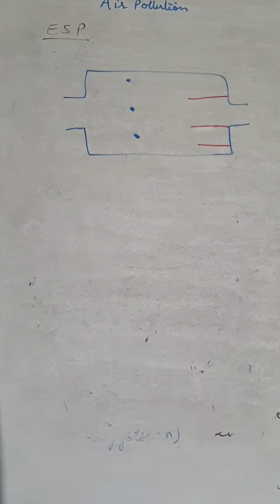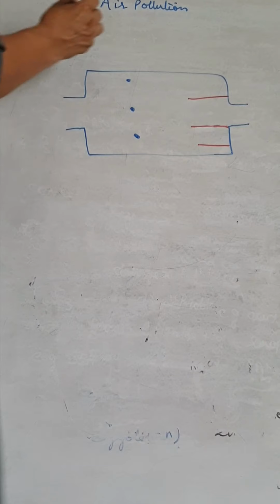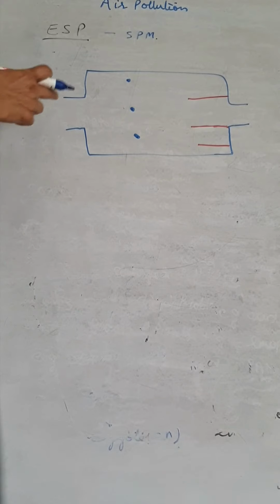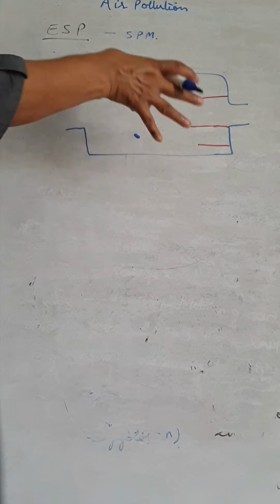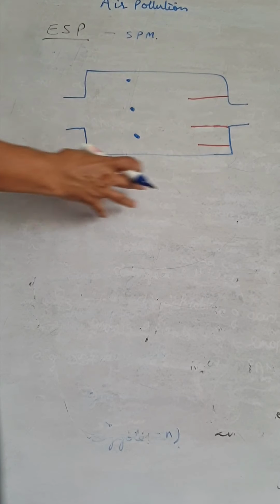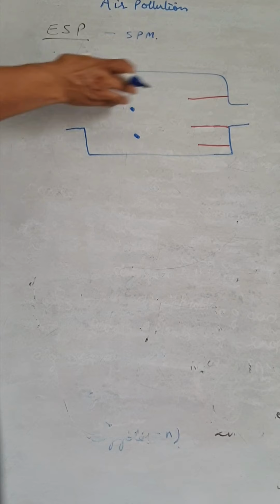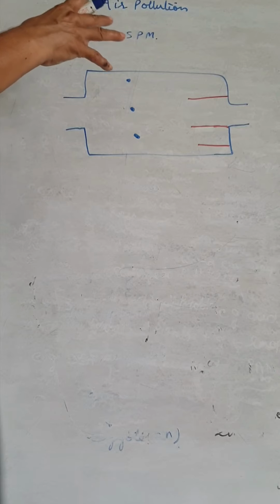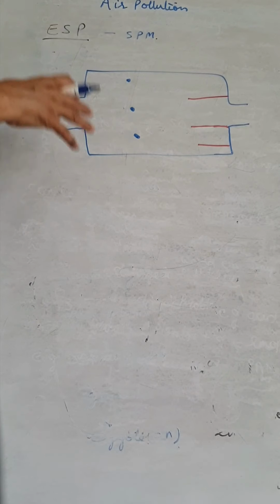To control air pollution, the first device is the electrostatic precipitator, ESP. The ESP is used to reduce the SPM, suspended particulate matter. There are various sizes, but their function is the same. They remove the suspended particulate matter from the polluted air. So this is the ESP. It has an inlet, and an outlet for the clean air. It makes the air less polluted.